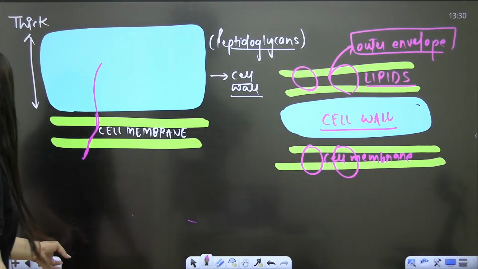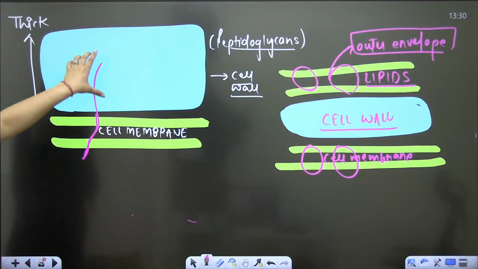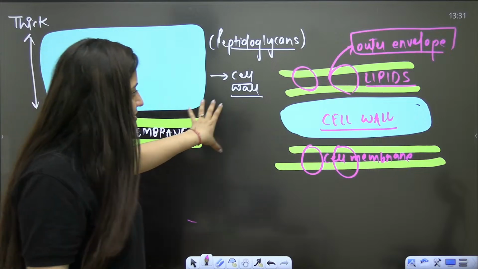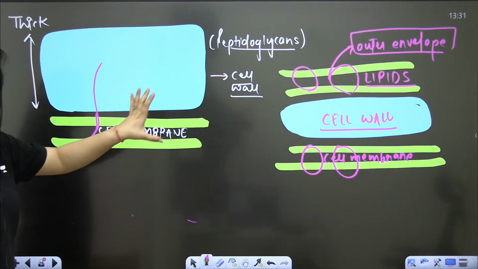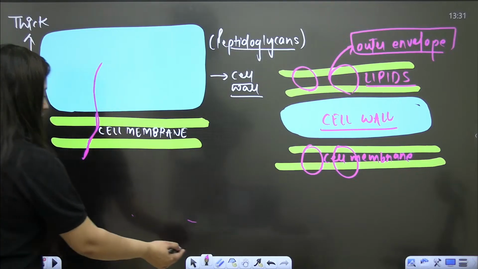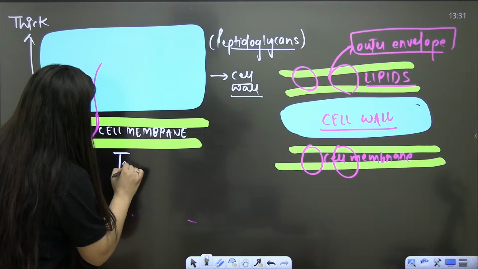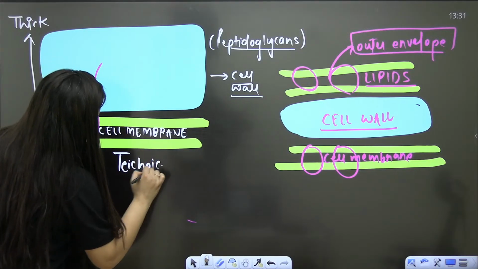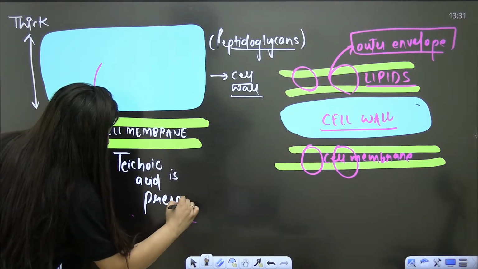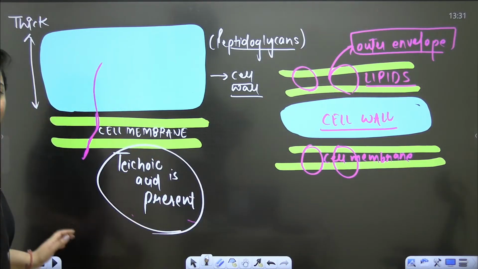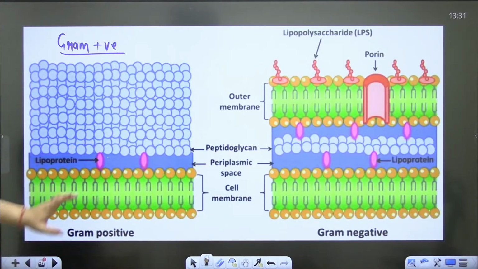Clear, bache? So because of this, you can see that some bacteria are colored with gram stain, and some bacteria are not. Can you see it? Yes students, can you see it? In your gram positive bacteria, you see that teichoic acid is present in the cell wall. So have a look, gram positive and gram negative.